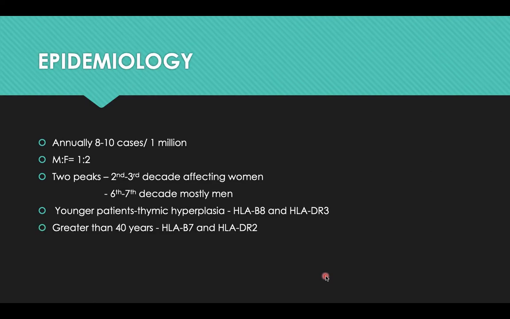Annually, 8 to 10 cases of myasthenia gravis are found per million population. Females are twice more frequently affected than males. The disease has two peaks. The first one is in the second to third decade, affecting more commonly women. And in the 6th to 7th decade is the second peak where men are more often affected. The younger patients more commonly have a thymic hypoplasia and are associated with HLA-B8 and HLA-DR3. Whereas patients who are older than 40 years have a more common association with HLA-B7 and HLA-DR2.